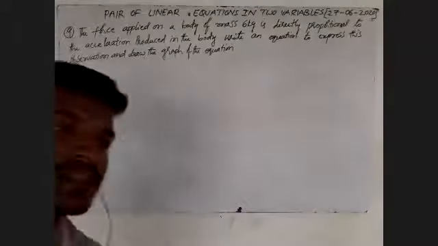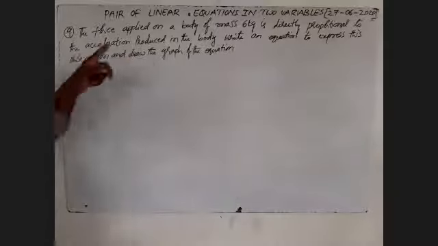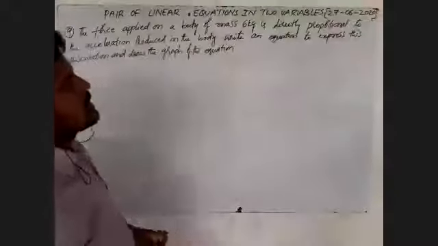What I am asking in this one, you will observe: the force applied on a body of mass 6 kg is directly proportional to the acceleration produced in the body.